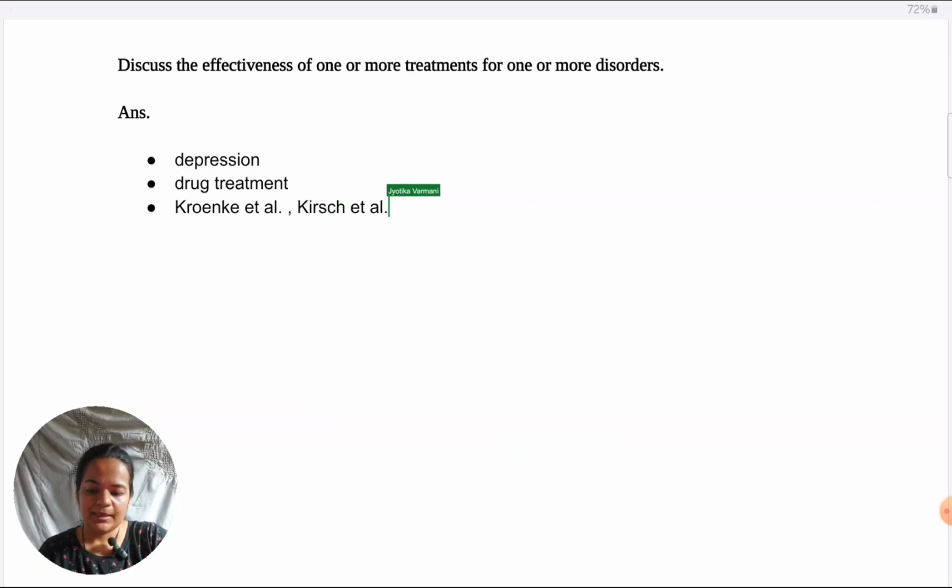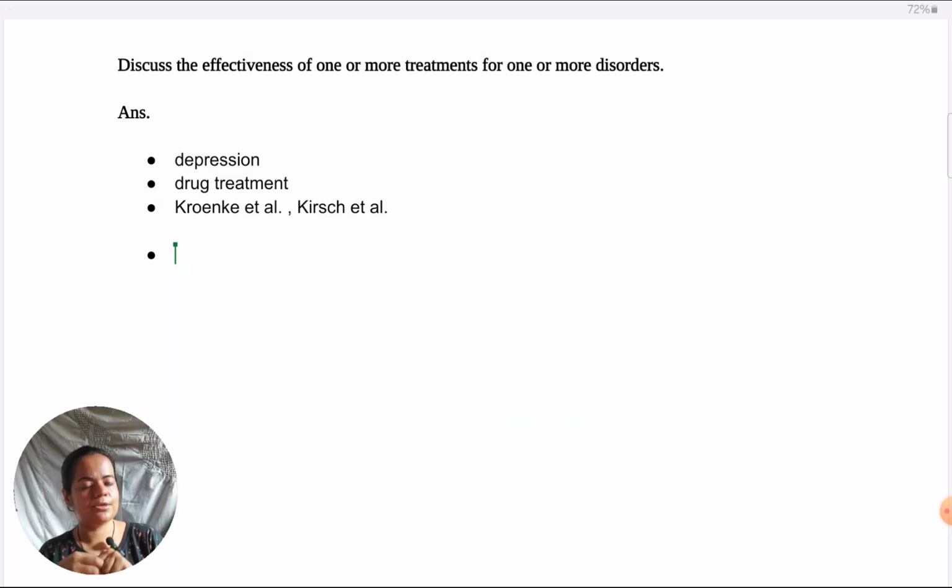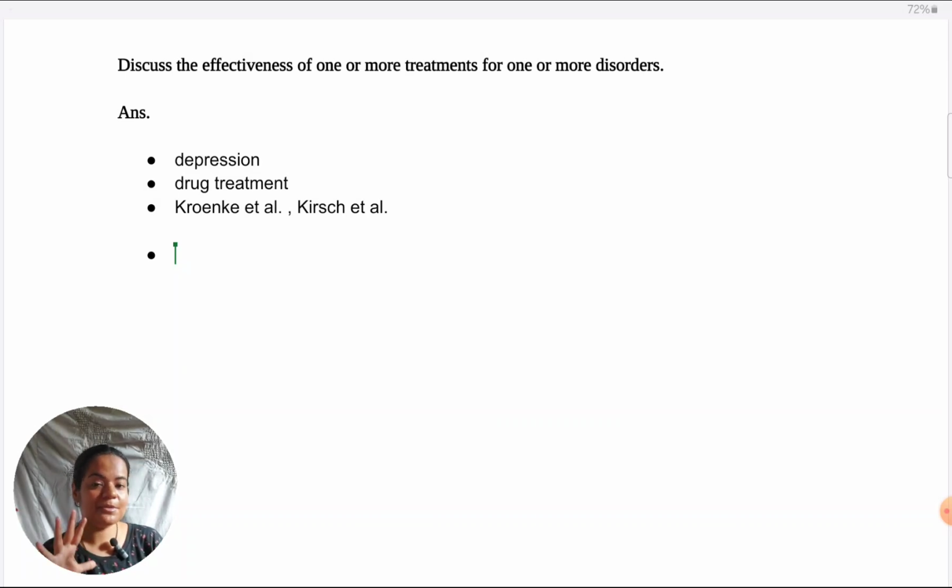I've deliberately taken these studies for this answer because when I was writing the model answers, I thought, okay, my approach is generally to take two arguments, like two treatments or two explanations, and link. But in so many schools, the way of structuring answers is argument and counter argument. Teachers really emphasize counter arguments, which can become very challenging at times when we are not able to find the best counter arguments.